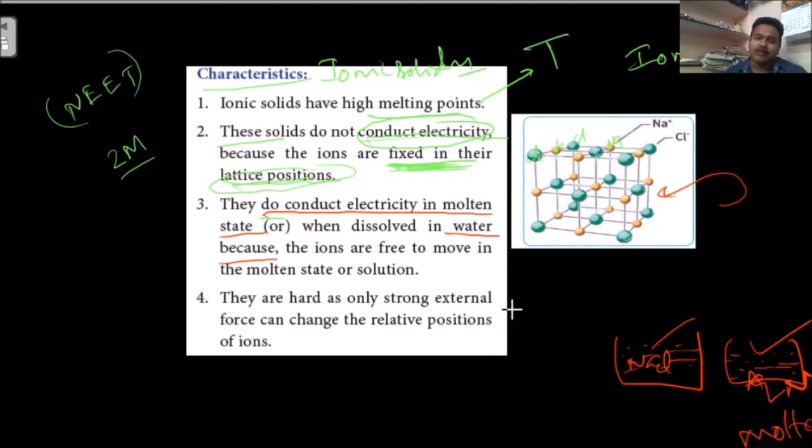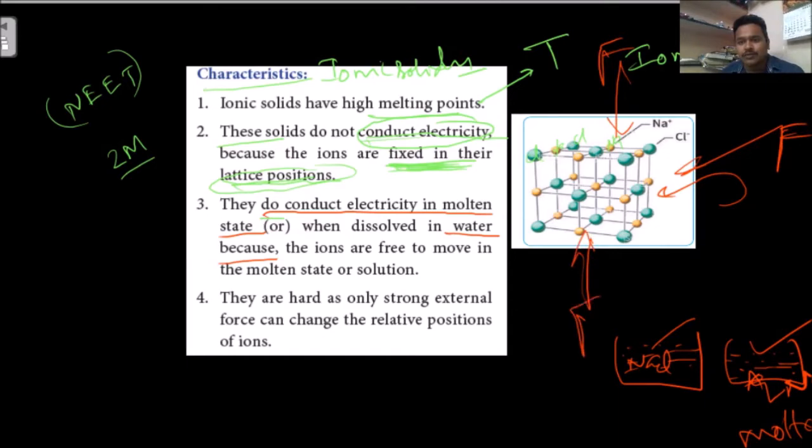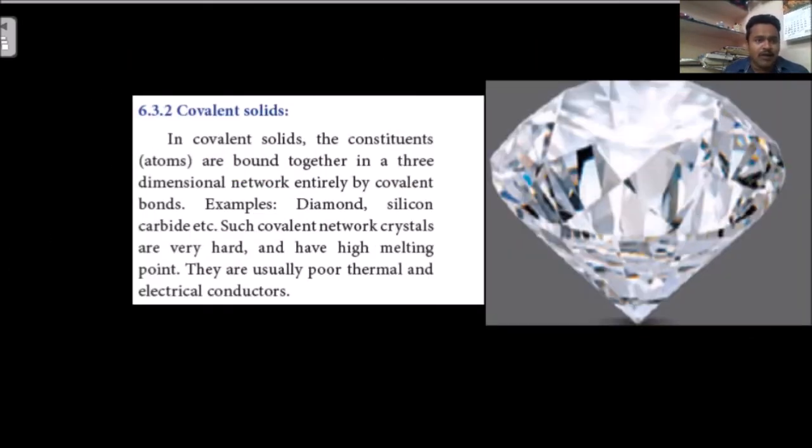They are hard, and only a strong external force can break them, because ionic bonds are strong. Whenever you apply too much external force from any side, the positions are going to change. This position comes here, that position can come here, because you are applying a force. These are the characteristic properties of ionic solids. And the next one will be covalent solids.